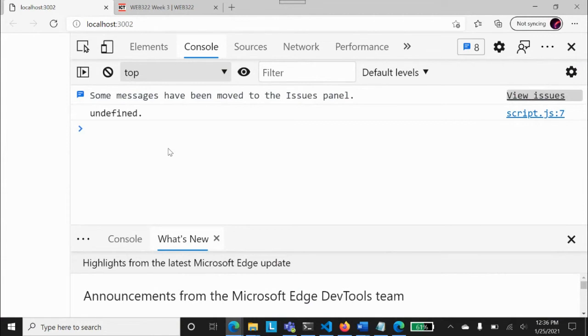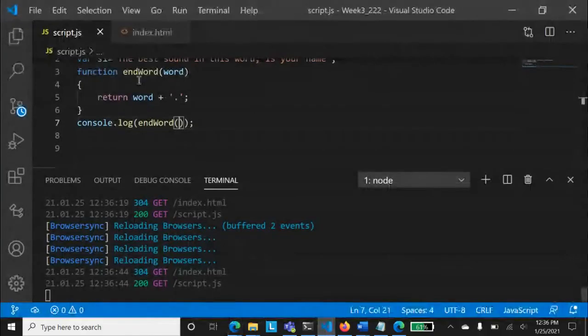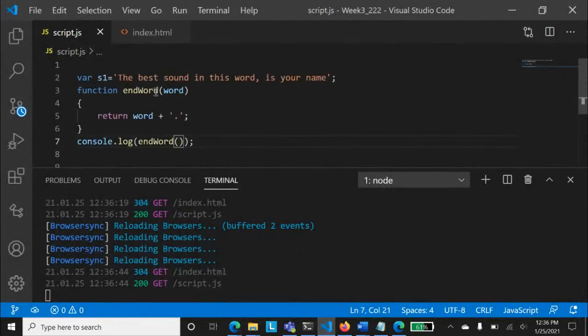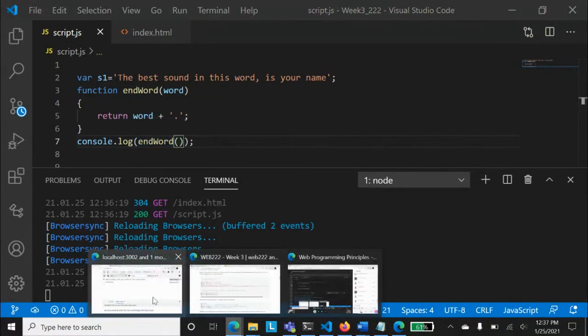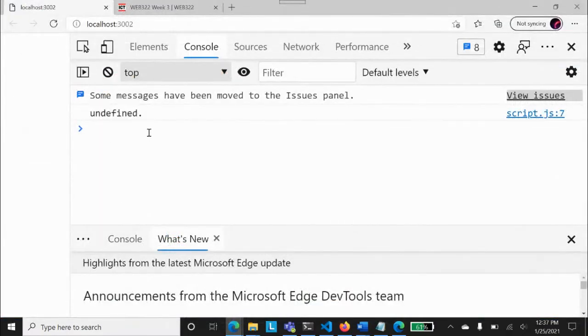You know why? Because it is expecting a string variable over here. And if a function is expecting something and you call that function without passing the parameter, the missing value is called undefined, and undefined is coming as the word. This word is being undefined. Why? Because you have not passed anything into it. Are you people getting why this is showing undefined over here? Undefined and dot? Yes, exactly.